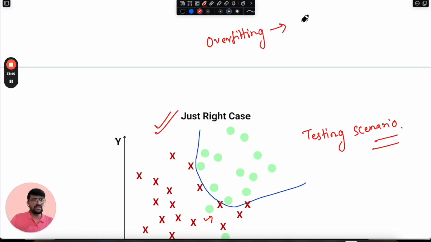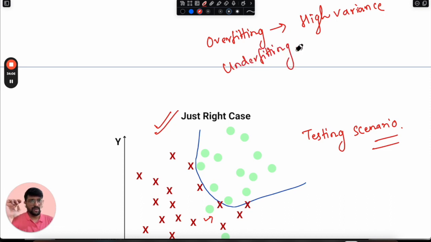and overfitting was introducing the high variance case. Our model has become very much unstable. Whenever a slight change in input happens, the predictions vary by a lot. So we definitely do not want this kind of scenario. We want our predictions to be stable. And we definitely do not want underfitting, because in the case of underfitting, our model was high bias, highly biased towards one of the classes, whatever is present. We saw in the bird example as well.